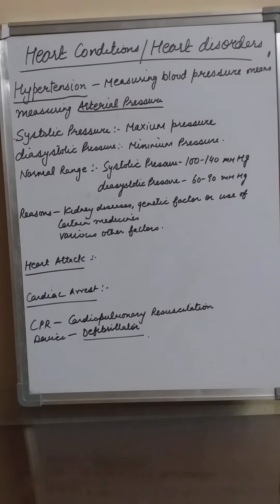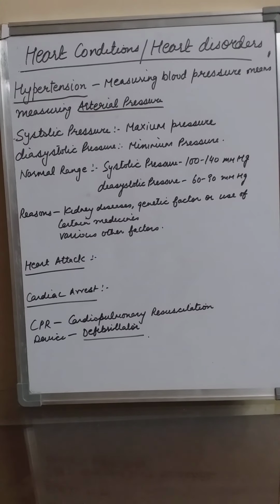fatty materials like cholesterol and other substances, which leads to the narrowing of arteries and may even block our arteries completely. Now students, blockages may rupture our arteries and cause the formation of blood clots. And these blood clots in an artery of the brain or the heart are very dangerous and may lead to the death of a person. Hypertension can also damage our eyes, kidneys and other organs of the body.